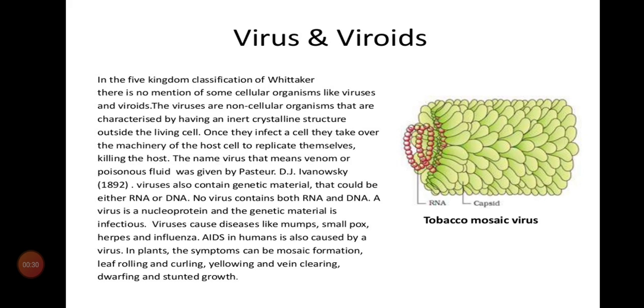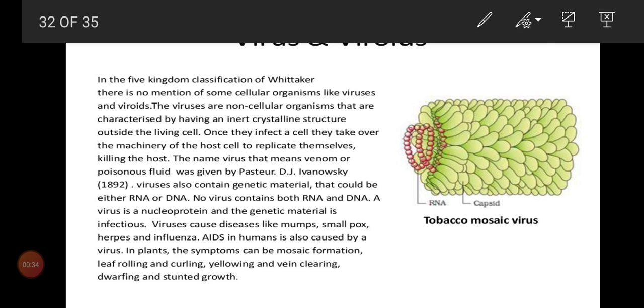So we'll move on to the first one, virus. Already we have learned about lichens, no? So next we'll see virus. What is virus? In lower classes we have learned about virus, no? Virus is actually a biologist's puzzle. How can we define virus? We can define virus as a biologist's puzzle. Why? Because virus possesses both the characteristics of living and non-living. That is the first important character.